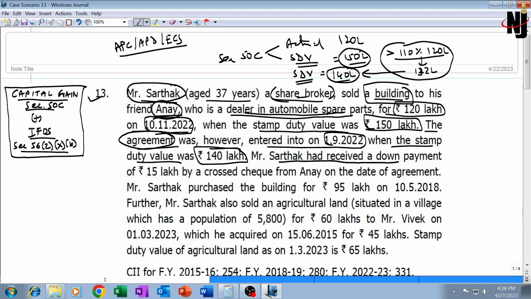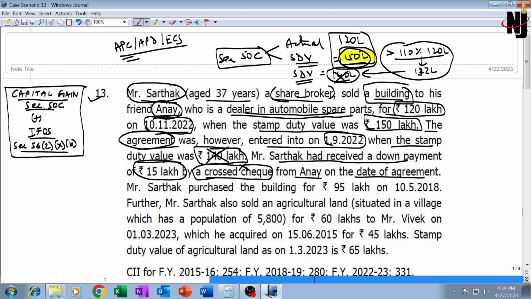Mr. Sarthak had received a down payment of 15 lakh rupees by cross cheque. Now cross cheque is not fine. A cross cheque is different from an account payee cheque. A cross cheque from Mr. Anay on the date of agreement is definitely not fine. Then in that case, 140 lakh cannot be taken into account. We'll have to settle with 150 lakh. So ultimately, as per section 50C, the sale consideration to be taken into account will be the higher of these two figures, 150 lakhs.